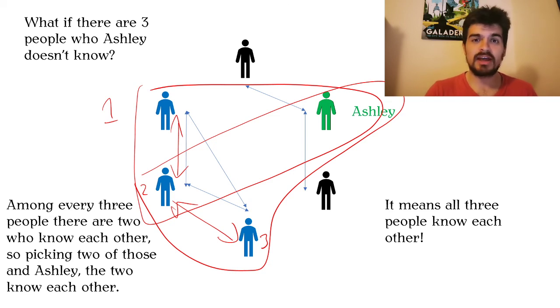So if we look at both cases, we found out that in each case it is true that there are three people that know each other. It just differs whether Ashley is among them or not. So we've considered all the cases, and we've concluded that this is correct. Right, so that will be it for this problem. Thank you very much.